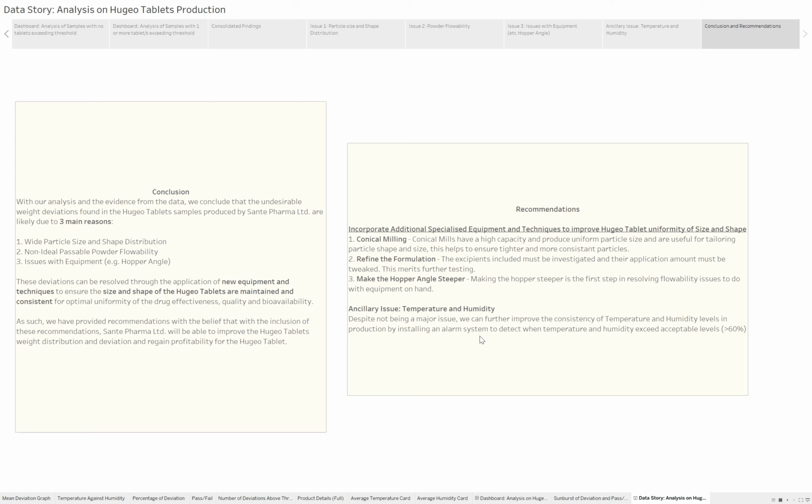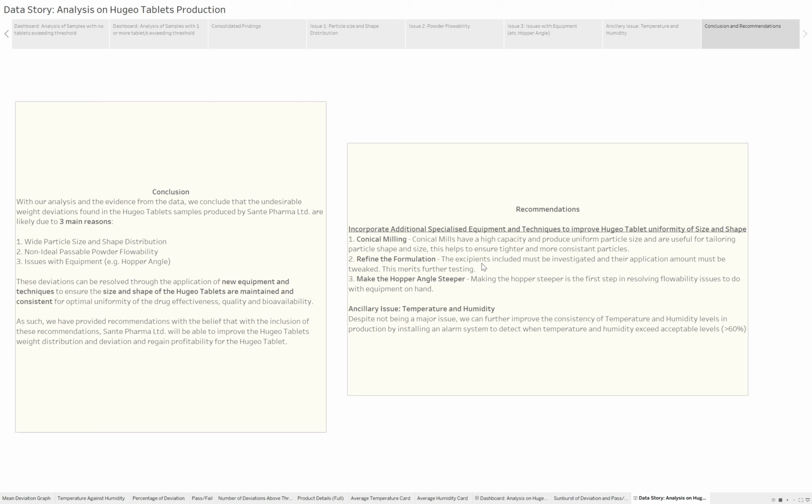So you see your second point there, refine your formulation, right? Yes. You say you use different excipients, correct? Yes, excipients included must be investigated and their application amount must be tweaked. And this merits further testing. Okay. So how can your different excipient affect your weight?